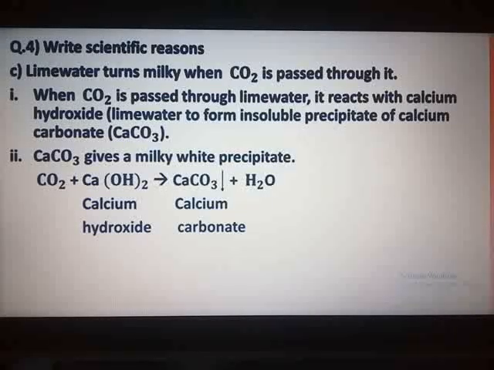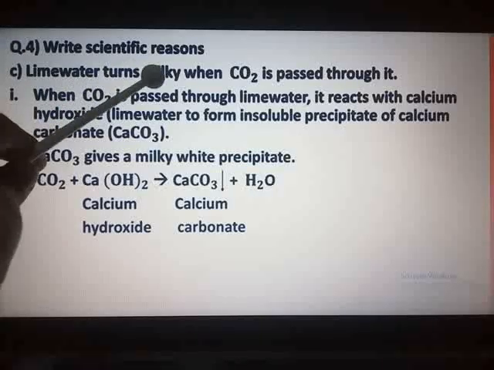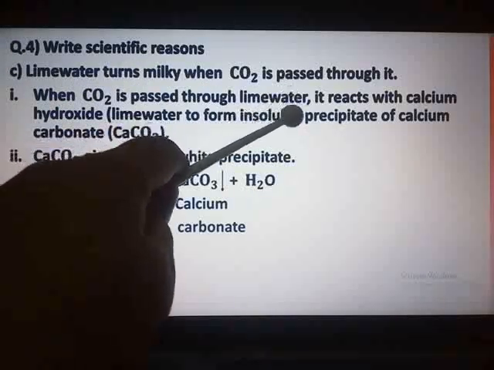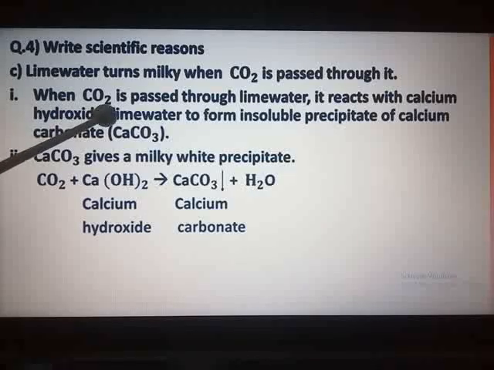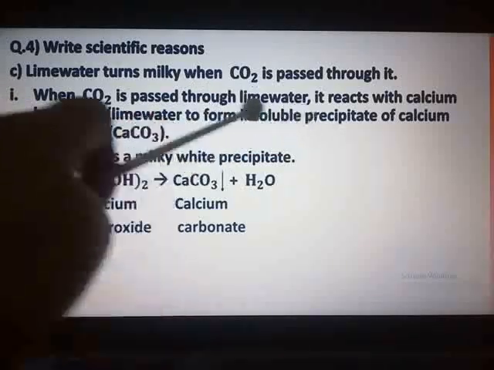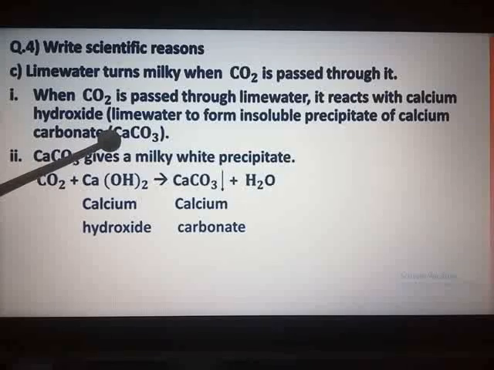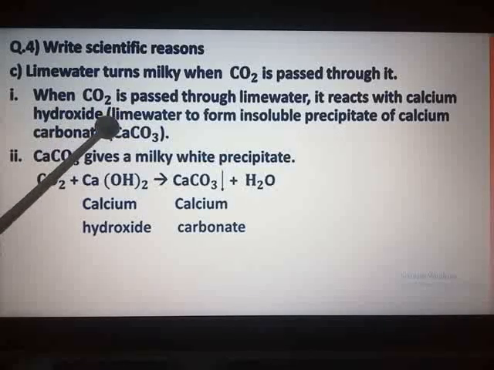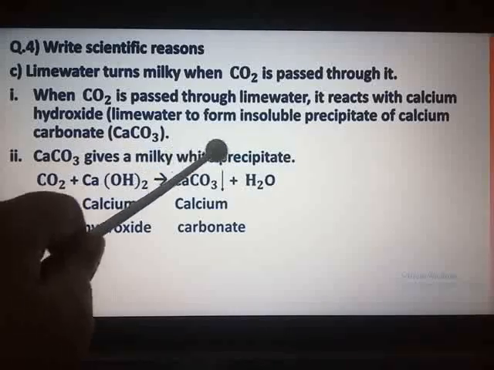So that should be your first point. When carbon dioxide is passed through lime water, it reacts with calcium hydroxide, that is lime water, to form insoluble precipitate of calcium carbonate, that is CaCO3. Here the bracket should be closed after lime water. So what happens when carbon dioxide is passed through lime water? It will react with it and form an insoluble precipitate of calcium carbonate, that is CaCO3. And this CaCO3 gives a milky white precipitate.